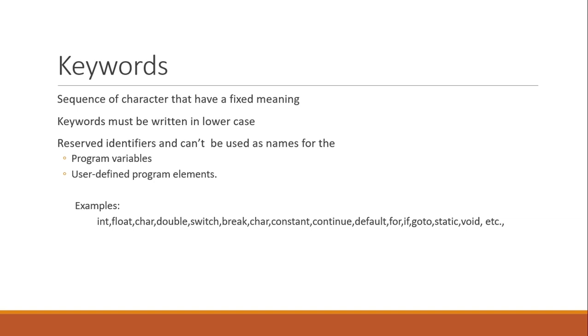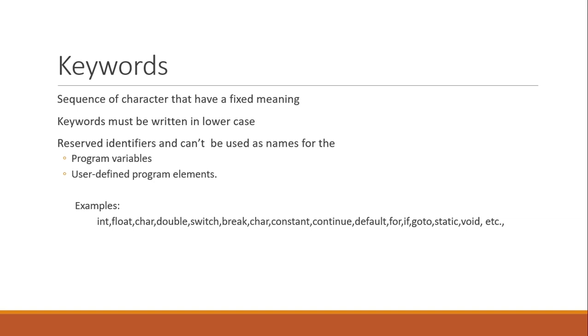First we are going to see about keywords. What is a keyword? A keyword is a sequence of characters that has a fixed meaning. Keywords differ from one language to another. C has its set of keywords, C++ has its set of keywords, and different programming languages have different keywords.